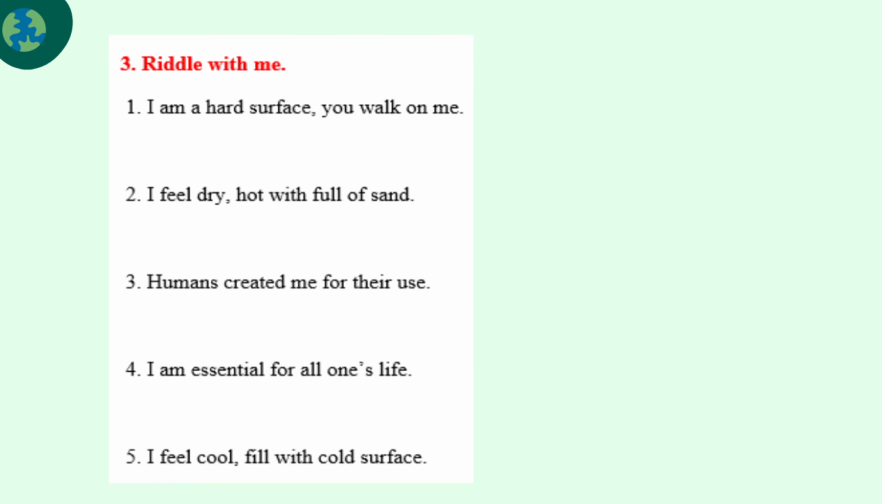Next is riddle with me. So this is going to be very interesting session. So first one, I am the hard surface, you can walk on me. What is the answer? Yes, lithosphere. So lithosphere is the land, it's a hard surface.